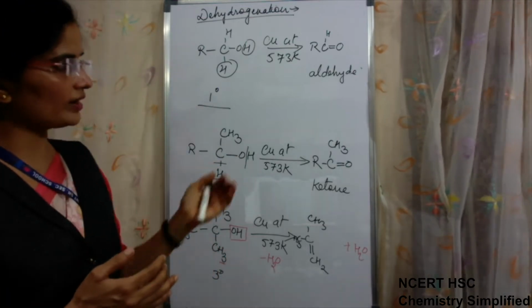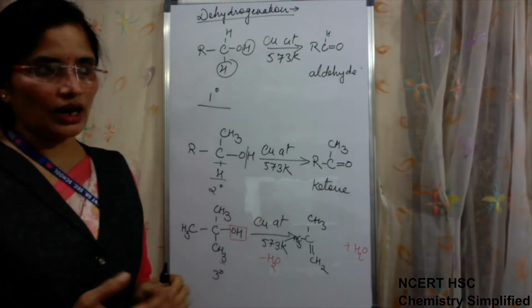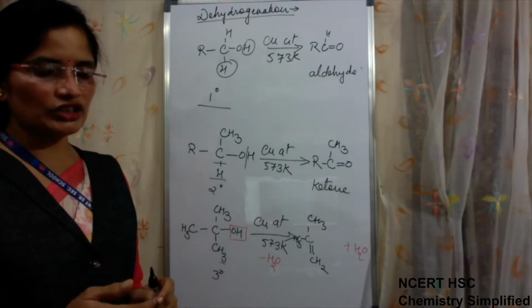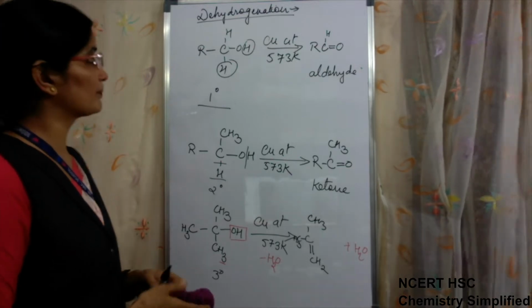But the rest of the reactions which we have seen are only for alcohol. Now we will see the reactions which are possible only for phenol. Those reactions we have to see.